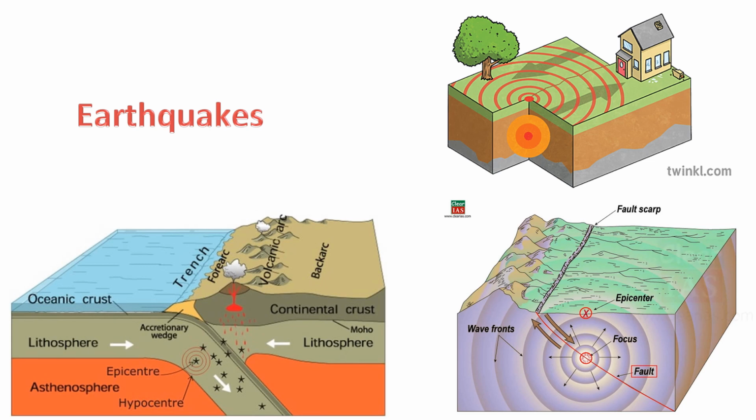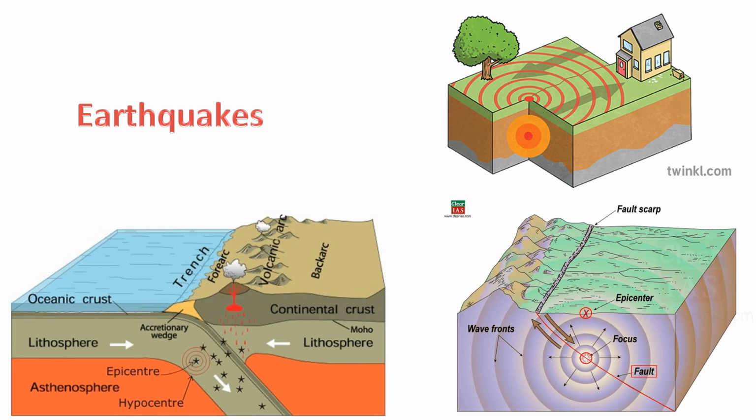1. Tectonic plate movement. The Earth's outer shell, called the lithosphere, is divided into several large and rigid plates known as tectonic plates. These plates float on the semi-fluid asthenosphere beneath them. The movement of these plates is a key factor in the formation of earthquakes.